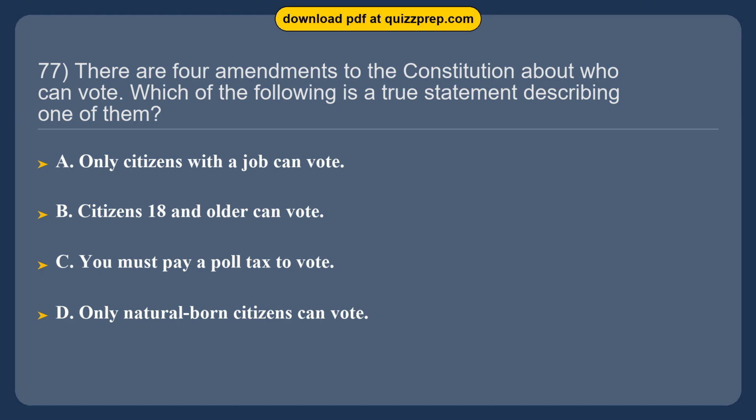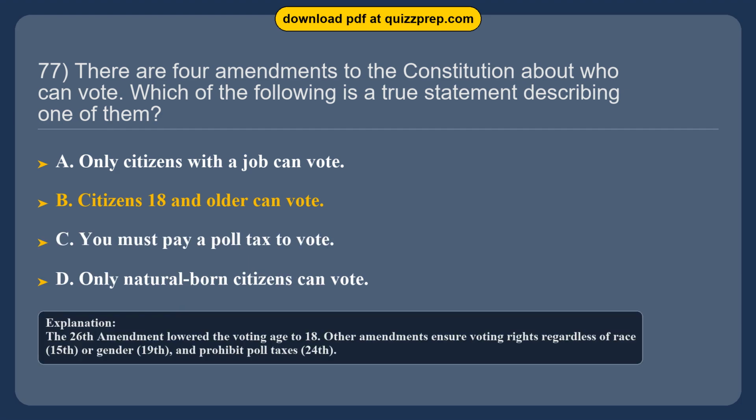Which of the following is a true statement describing one of them? Option A, only citizens with a job can vote. Option B, citizens 18 and older can vote. Option C, you must pay a poll tax to vote. Option D, only natural-born citizens can vote. The correct answer is option B. Citizens 18 and older can vote. The 26th Amendment lowered the voting age to 18. Other amendments ensure voting rights regardless of race, 15th, or gender, 19th, and prohibit poll taxes, 24th.